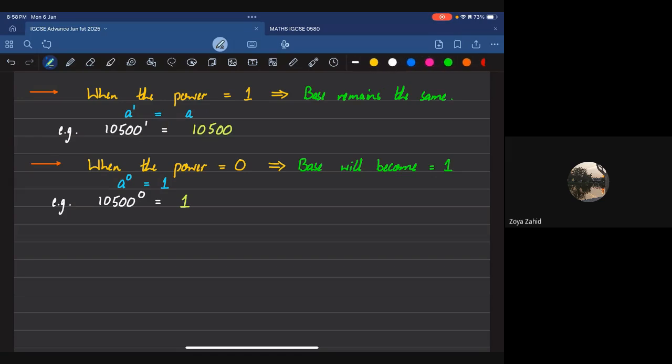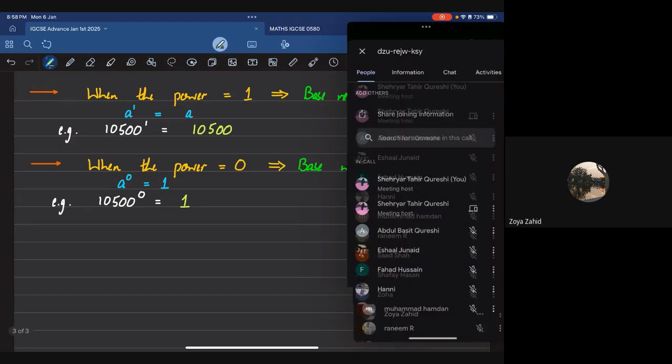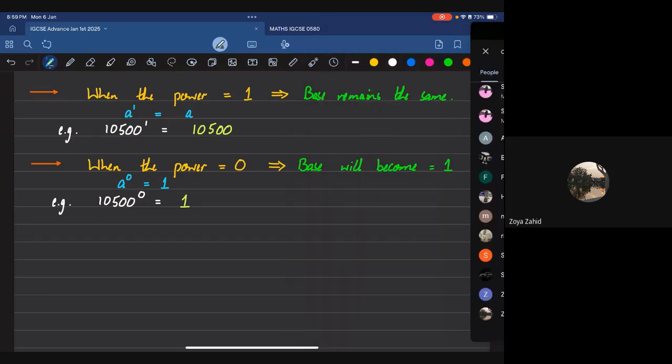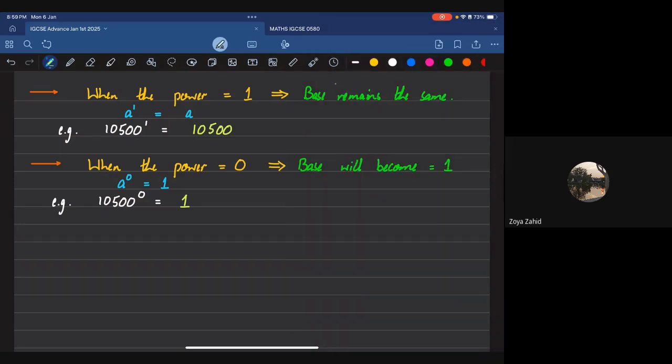You're so close. What do you call it when someone's close? I forgot the game that we played. Yes, Zoya, you're very close. You're almost there. I don't get what you're trying to ask. I have to use power 1. No, I'm saying that the base becomes 1. You have to tell me one other scenario without using the power equal to 0.